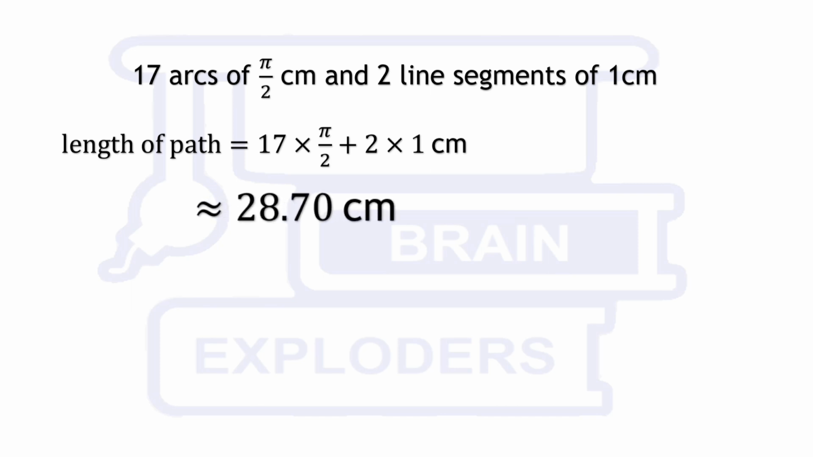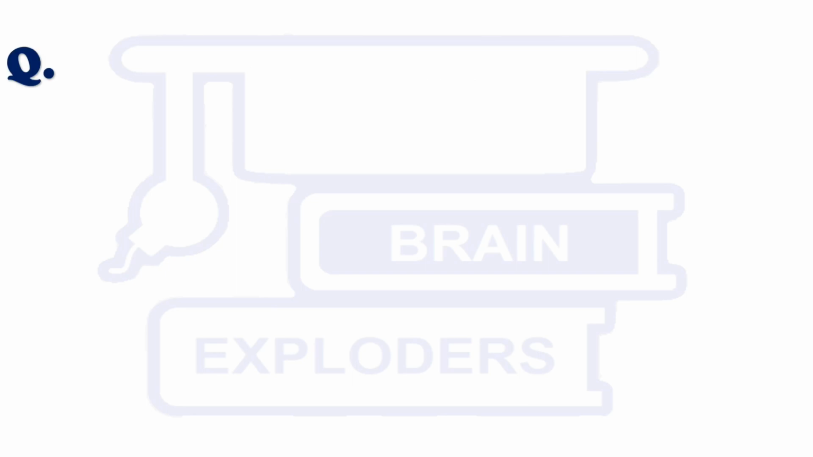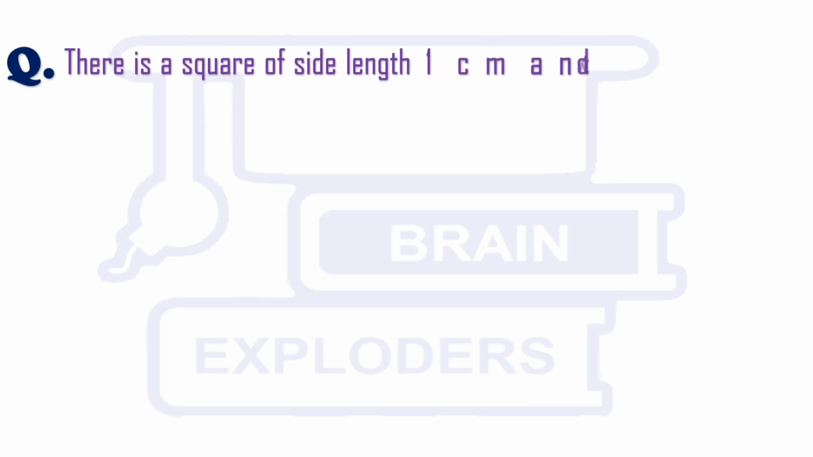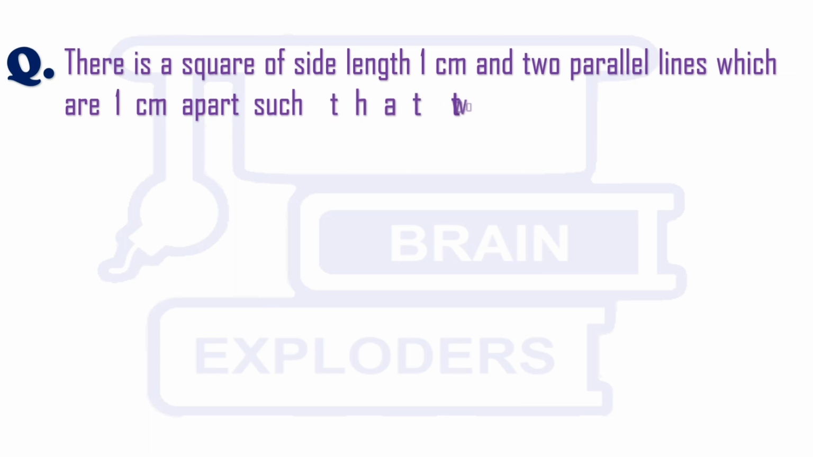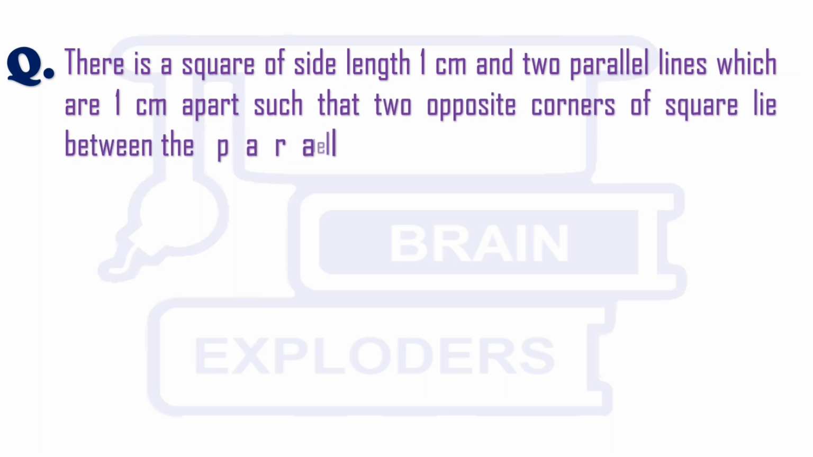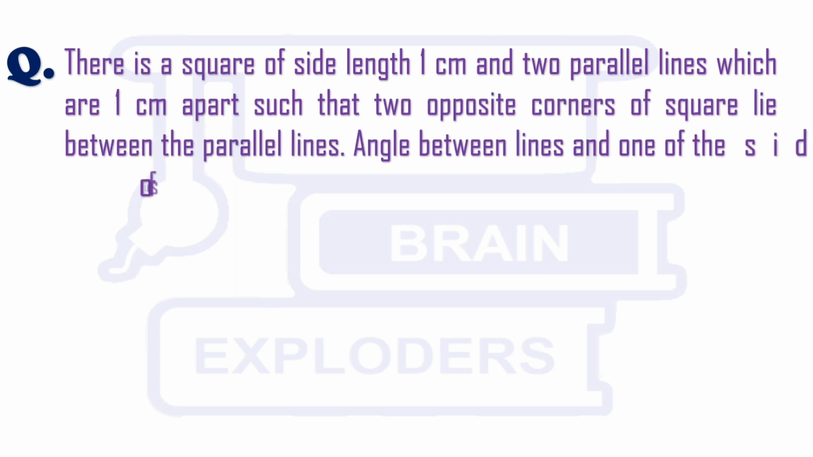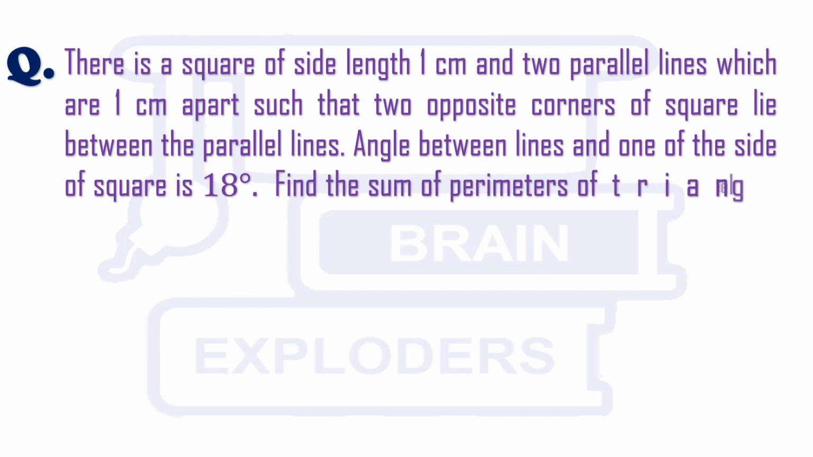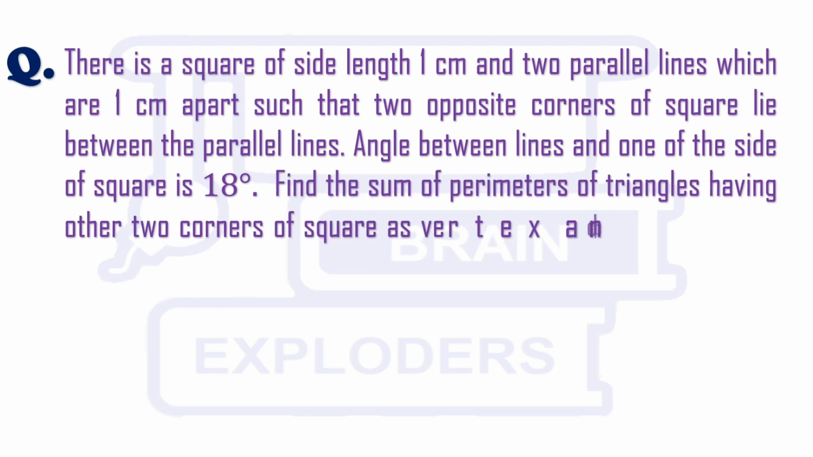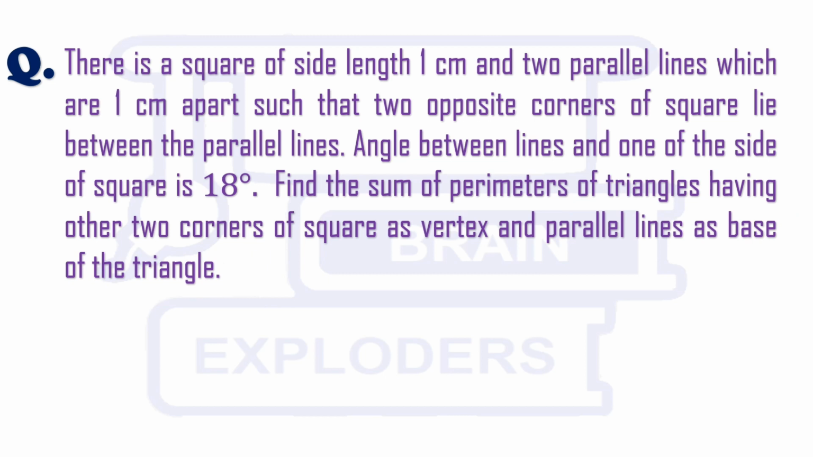Let's move to our next question. There is a square of side length 1 centimeter and two parallel lines which are 1 centimeter apart in a plane such that two opposite corners of the square lie on the parallel lines. The angle between the lines and one of the sides of the square is 18 degrees.